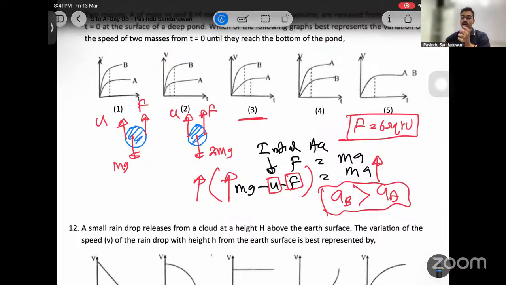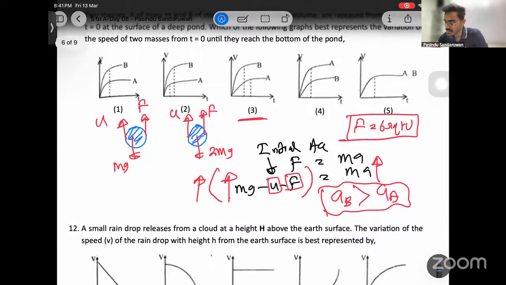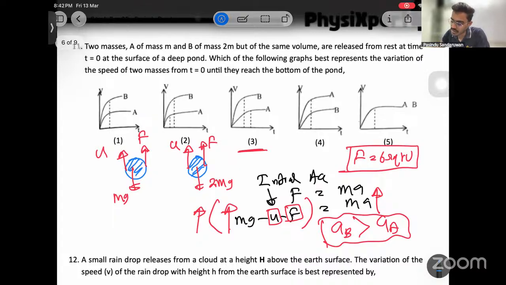When the acceleration is higher, it reaches the terminal velocity quickly. So that's how I omitted 2 and stuck to the third one, because higher acceleration means time taken for terminal velocity should be less, right?